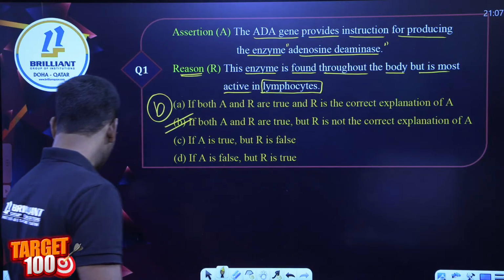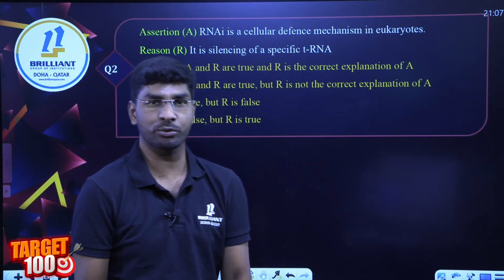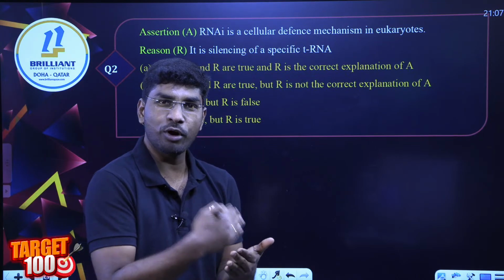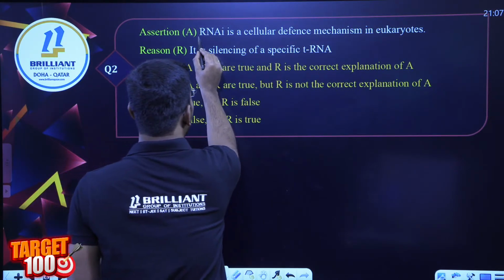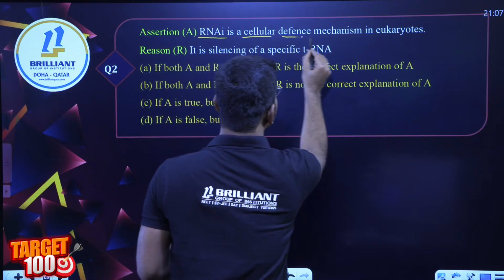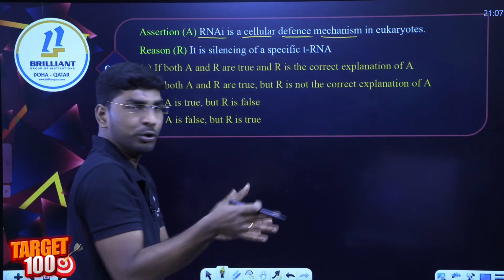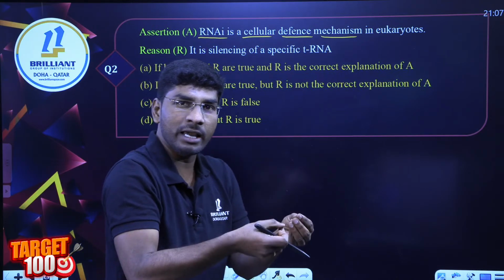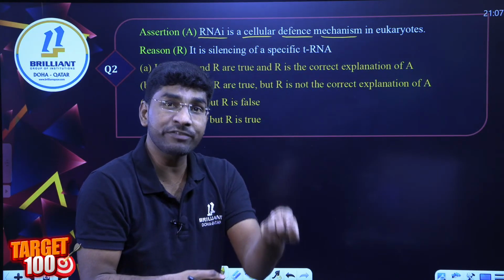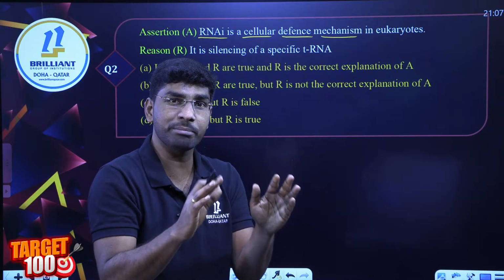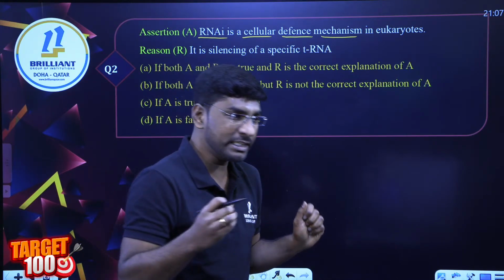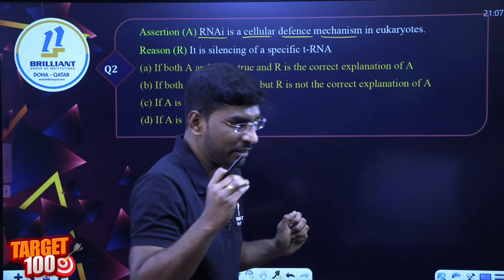The second question is also an assertion and reason based question. Look at the assertion. What does it tell you? RNAi, that is the RNA interference mechanism, is a cellular defense mechanism in all eukaryotes. Is the statement correct? Yes sir, it is correct.